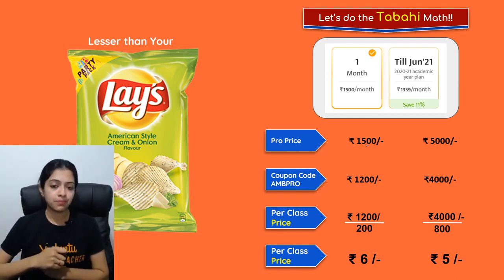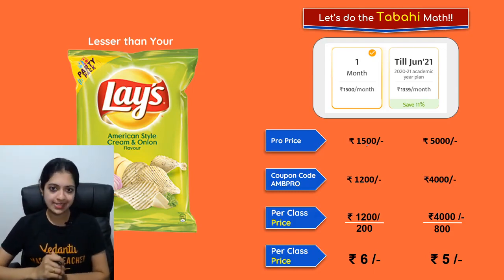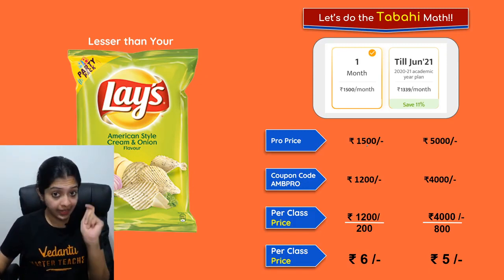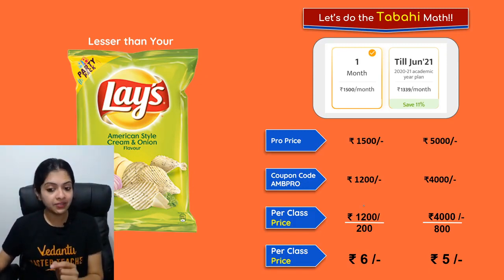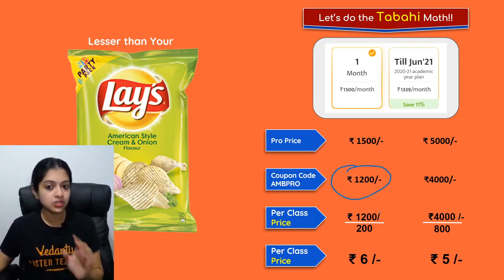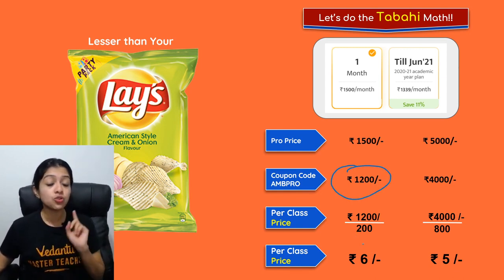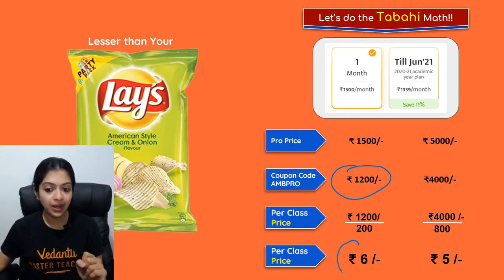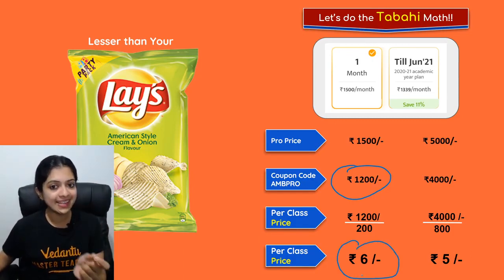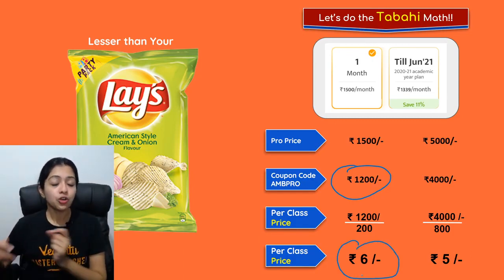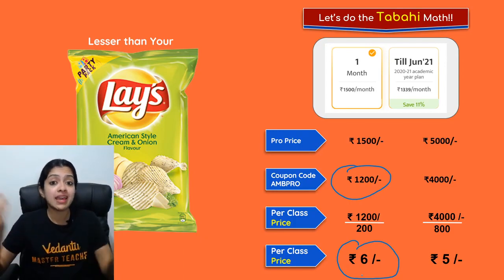You will be able to access approximately 200 live sessions, if used correctly, that is. So divide the total price, which is 1200, by 200, which is the number of sessions, so that you get the per class price. And how much is that? Rupees 6 per session, in which you get everything.